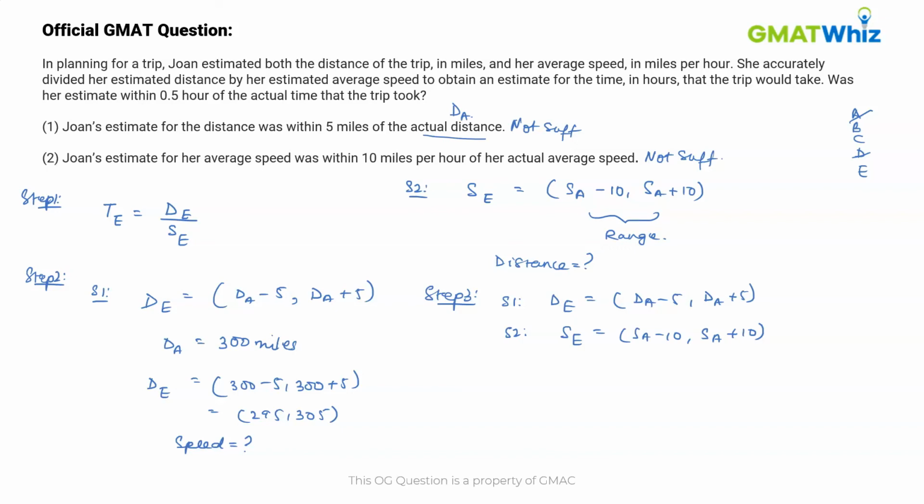Again, after combining these two statements, we do not have an exact value of the distance and the speed of her journey. So, it is not possible to find the time estimate or the actual time that the trip took using both the statements together. Hence, the correct answer is option E.